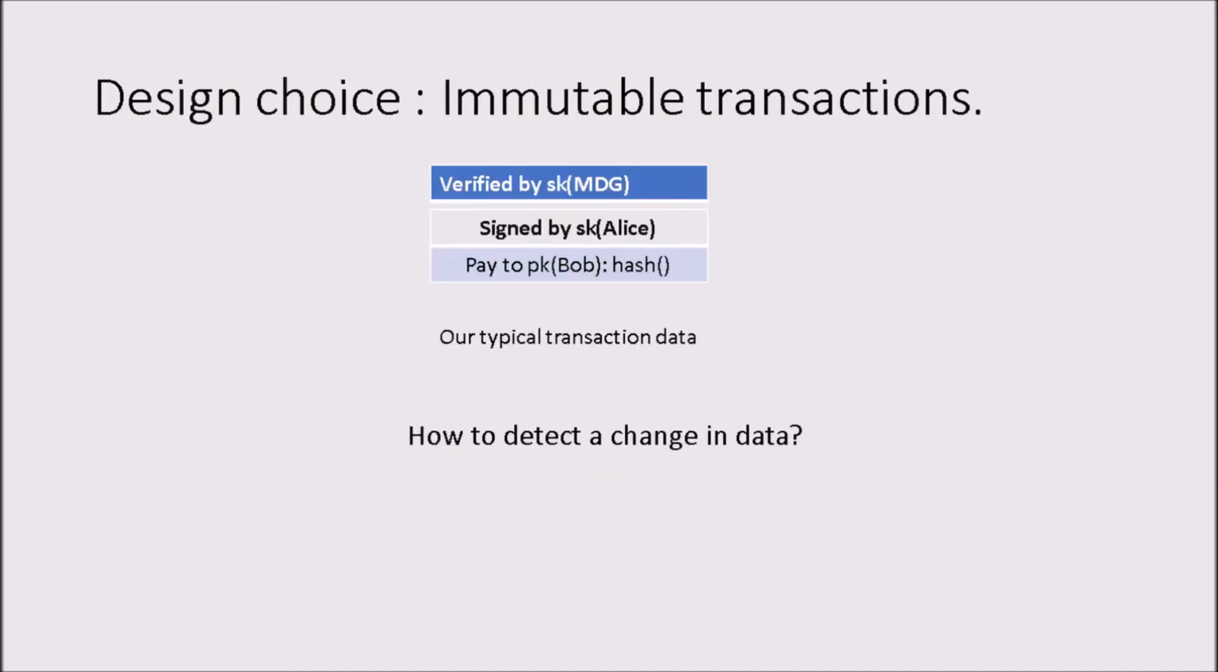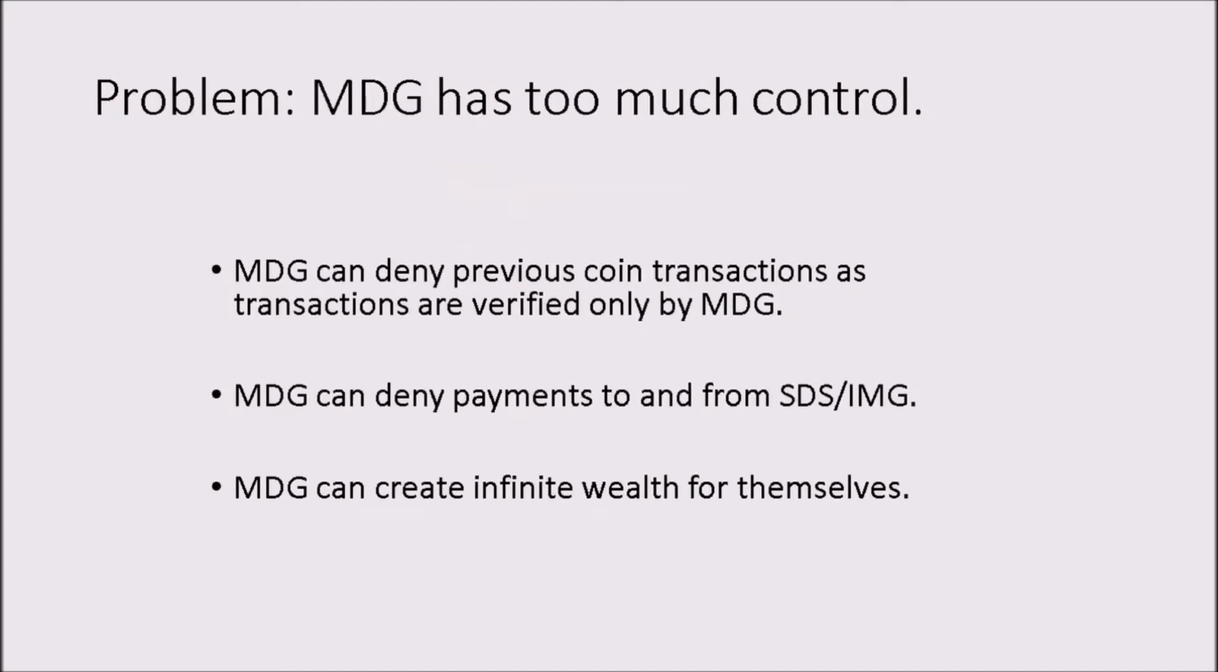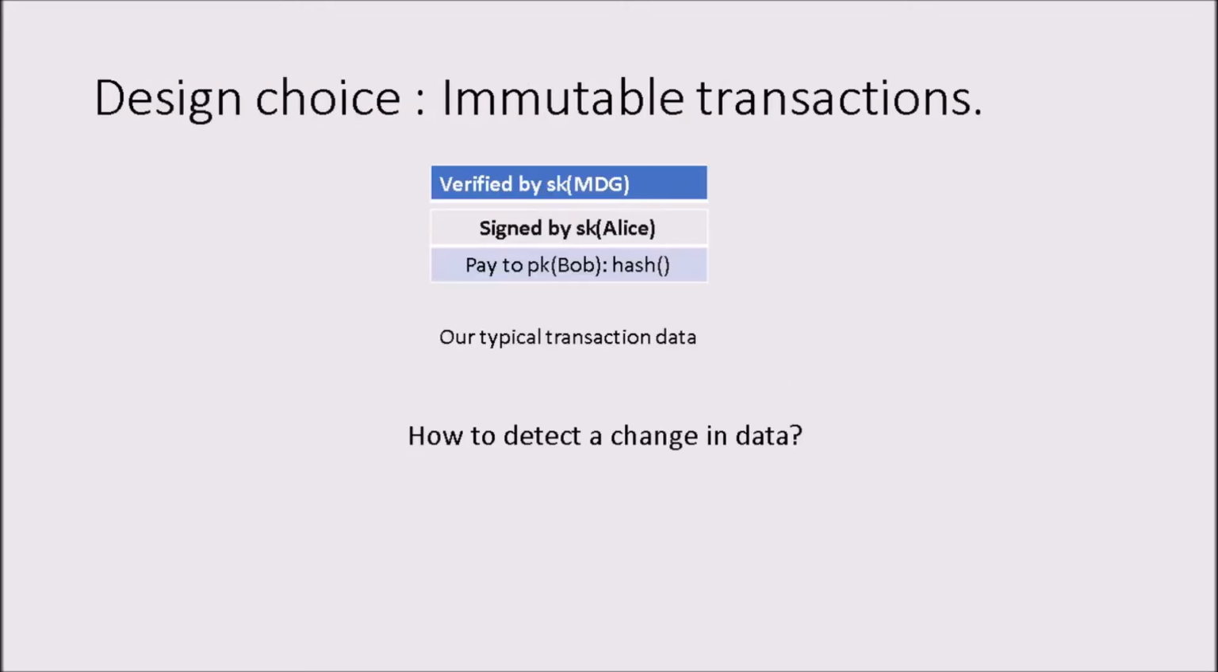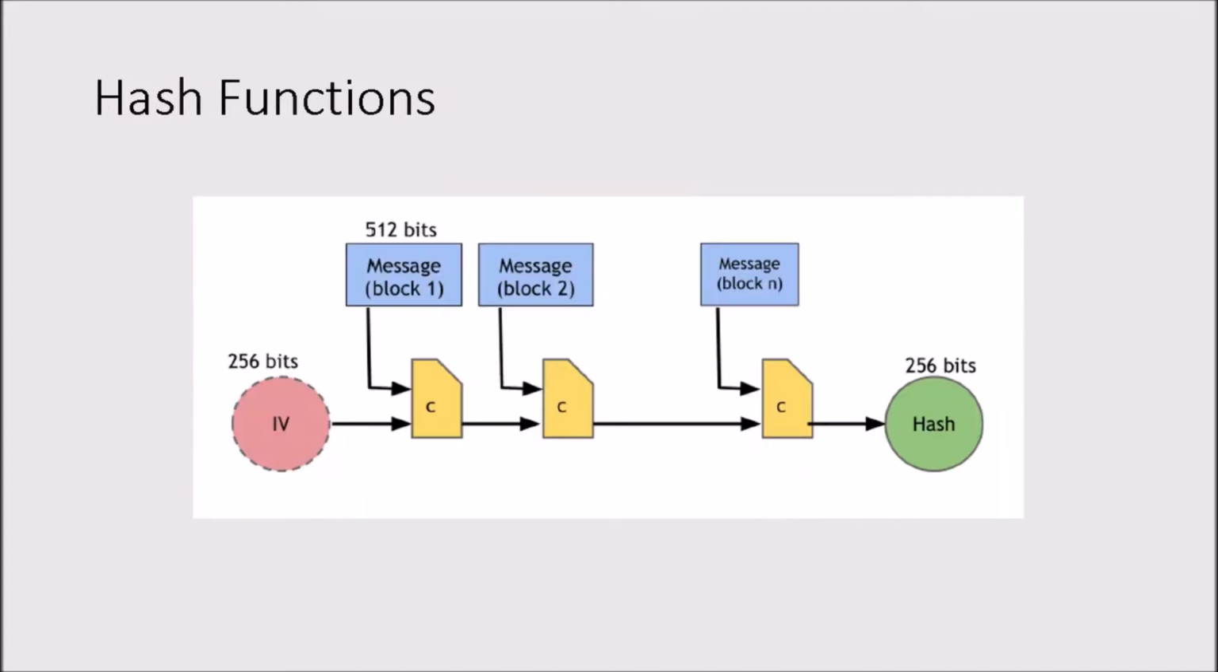So I'm tackling the first problem, that MDG can deny previous coin transactions as transactions are verified only by MDG. So the first design choice is called immutable transactions. So how do we typically detect a change in data? The obvious answer is hash function.